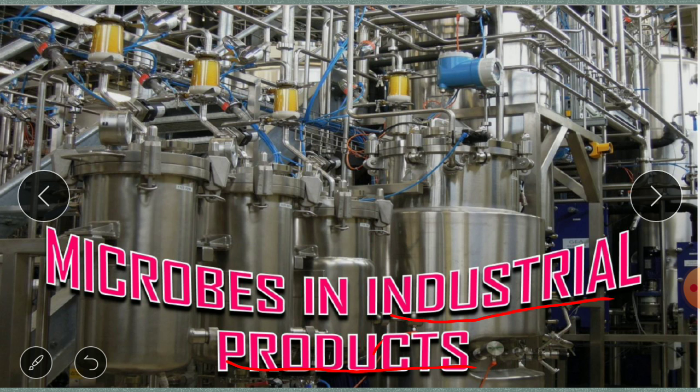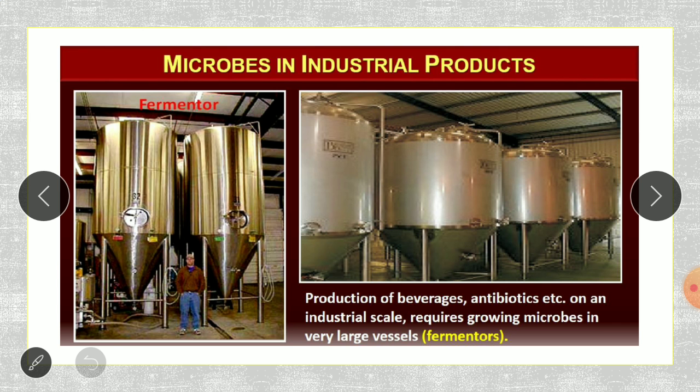So, how these microbes play an important role in industrial products, let us see that with some important examples.